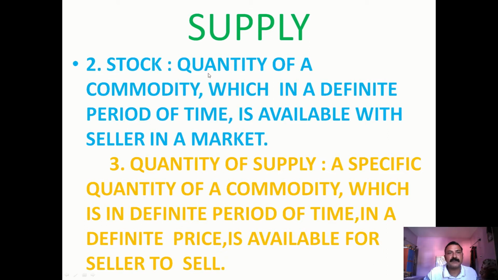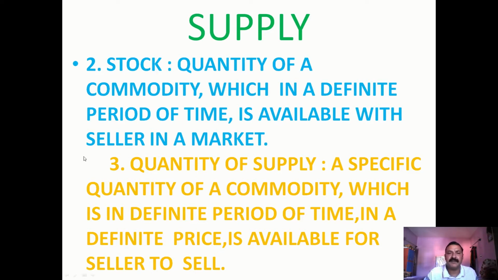We must know the availability of the commodity with the seller. Stock is the quantity of a commodity which in a definite period of time is available with the seller in a market. The producer or seller has this commodity in a definite period of time. So this is stock.